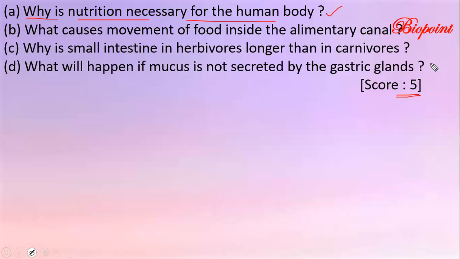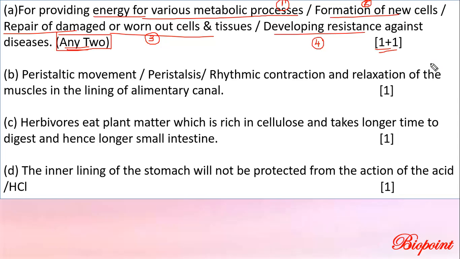Let's move on to question number 2. What causes the movement of food inside the alimentary canal? Peristaltic movement, or you have to write peristalsis, or rhythmic contraction and relaxation of muscles in the lining of the alimentary canal. But write to the point: peristaltic movement or peristalsis, instead of wasting your time writing a sentence. And if you find time to complete the answer paper, you can write the definition of peristalsis also. It would make a good impression on the examiners.